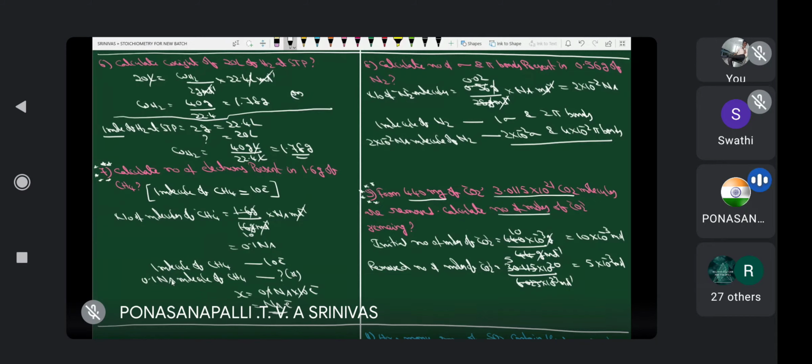Now removed is 5. Remaining is? 5 into 2. Yes. Remaining number of moles of carbon dioxide is equal to 10 into 10 power minus 3 minus 5 into 10 power minus 3. Therefore, that is 5 into 10 power minus 3 mole. How much? 5 into 10 power minus 3 mole. Clear? Sir.